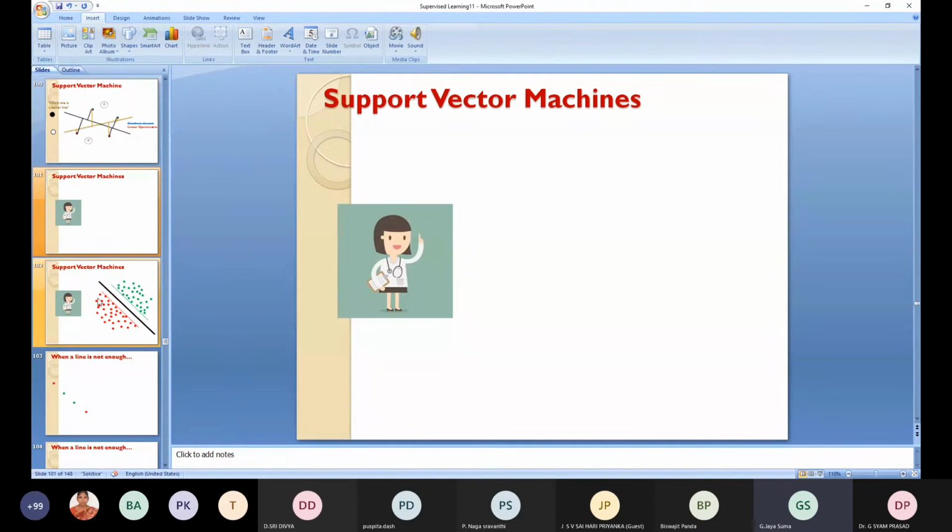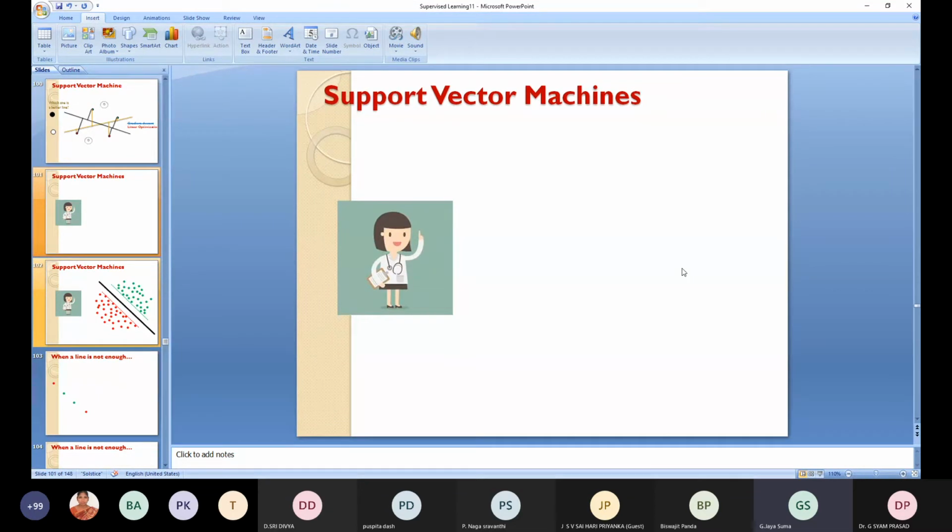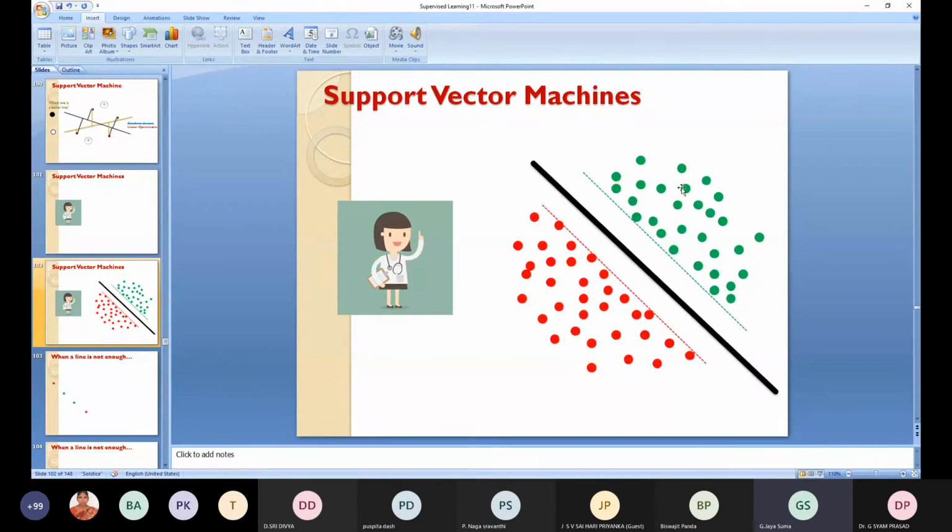Support vector machines will be trying to separate positive records from negative records. So these are the class labels. If you think this is a positive class label, this is negative, this is negative, this is positive. You will be separating these two by using this black line, which is called the hyperplane, and this hyperplane is used to separate these two class labels.